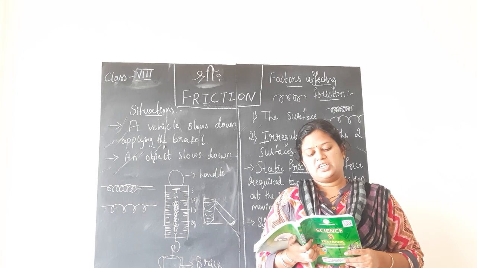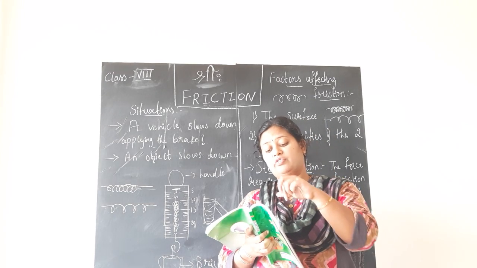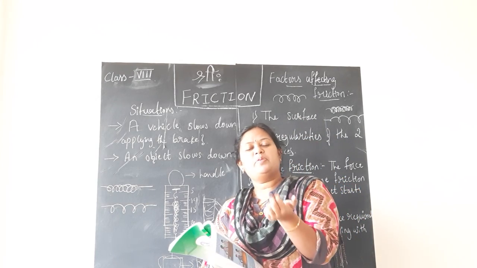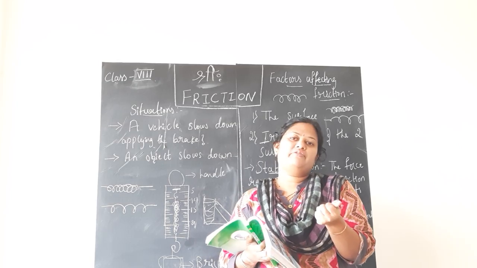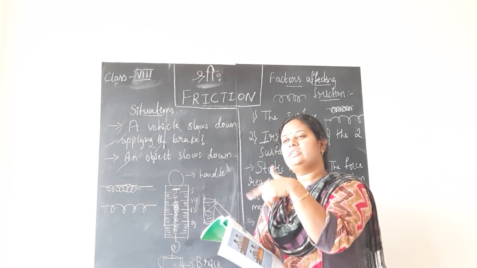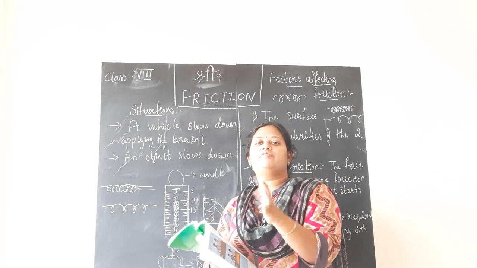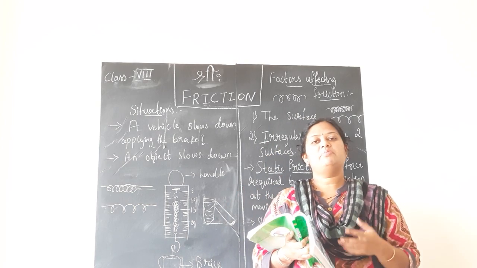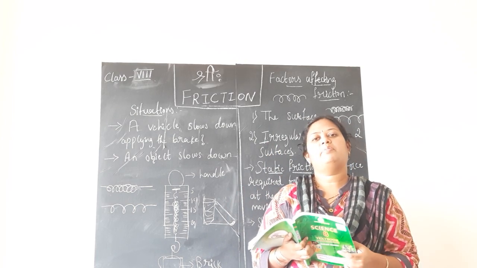See, they have given here: I shall try the activity by wrapping a piece of sandpaper around the cell. Sandpaper means, of course, a rough surface. So when you roll the cell with the sandpaper and allow it, of course it will move a very small, minimum distance. Why? Because the surface of sandpaper is very rough.